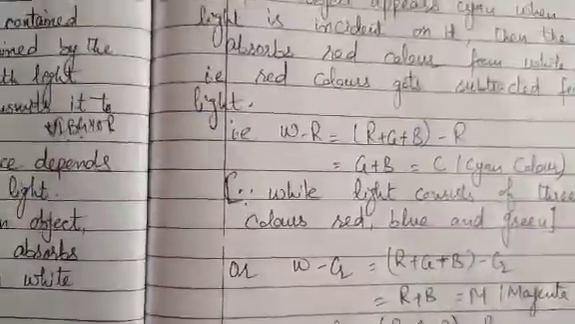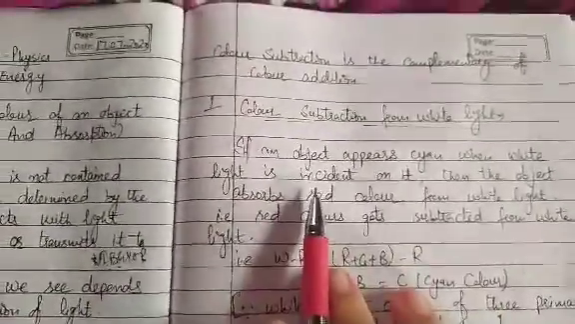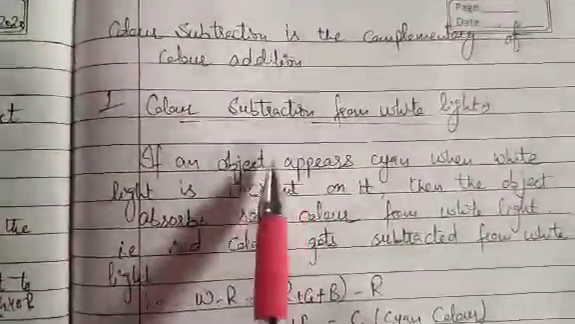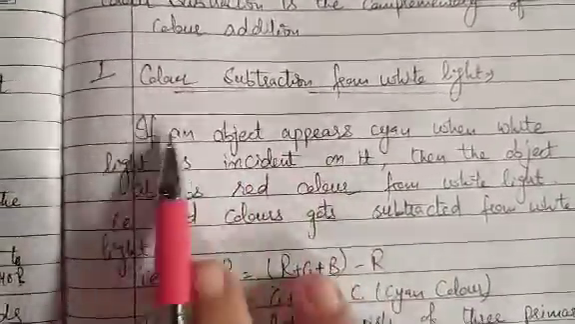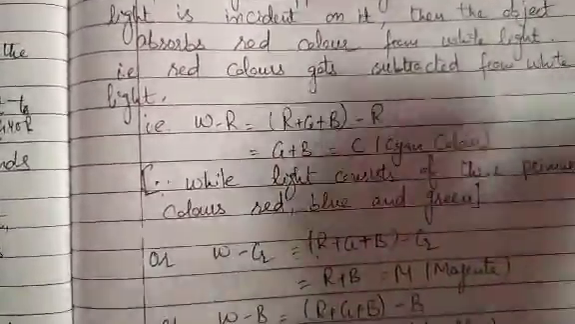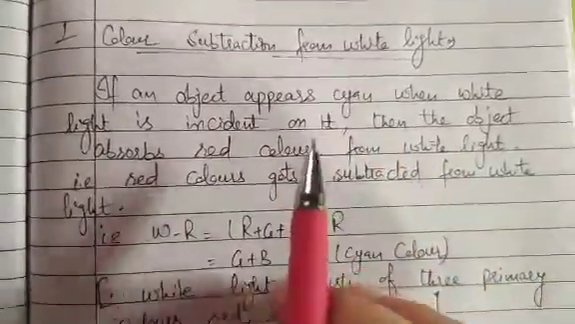Now next we will study color subtraction. So here is the color subtraction. First is the color subtraction from white light. We will study three cases. The first case is the color subtraction from white light.